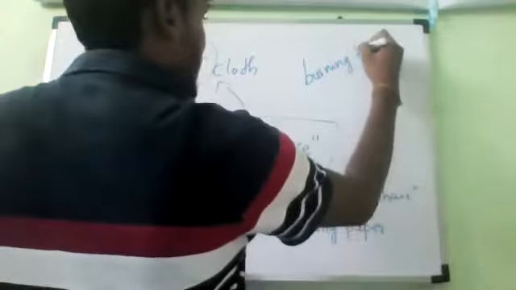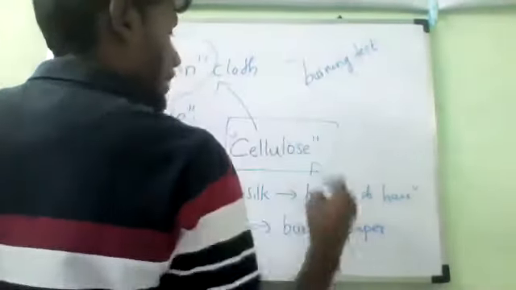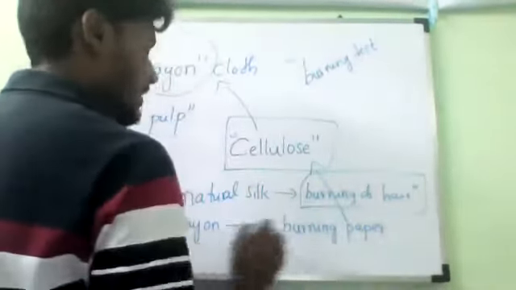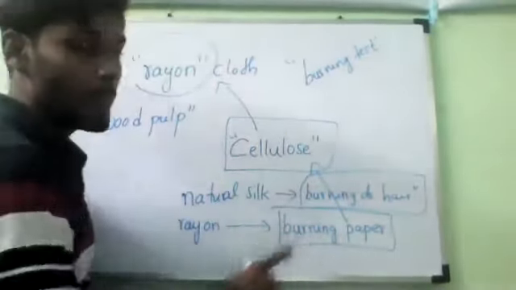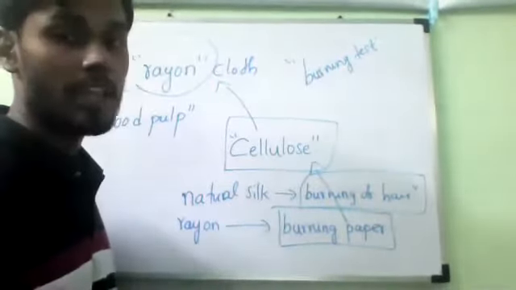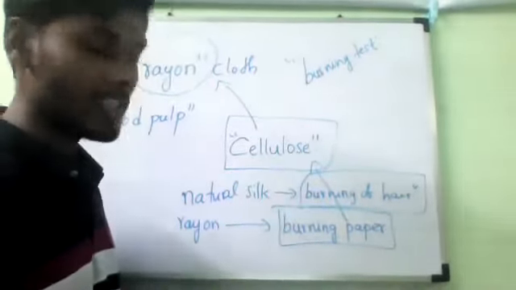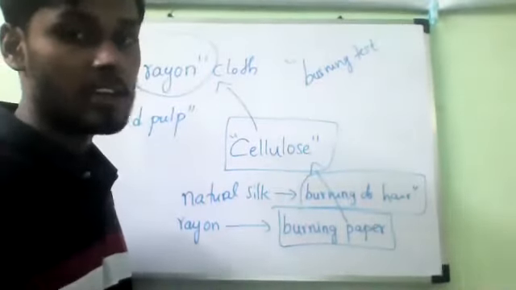Understand? So in the burning test, natural silk will give the smell of burning hair, and artificial silk will give the smell of burning paper. Natural silk, burning of hair. Artificial silk, burning of paper. So this is about natural silk and artificial silk.